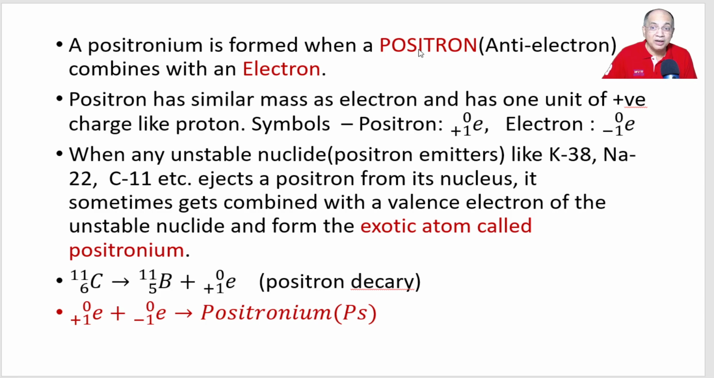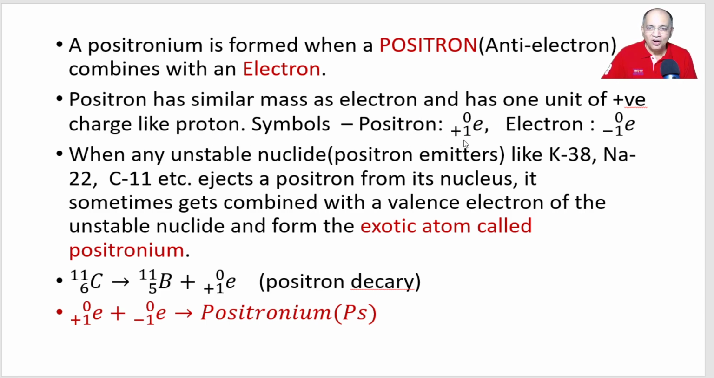Electron is -1, positron is +1, like proton, but its mass is identical with electron. It is very, very negligible: 9.1 into 10 to the power minus 31 kg, same mass, but charge like proton +1, electron -1. So these two are antiparticles. Positron has similar mass as an electron, but has one unit of positive charge like proton.